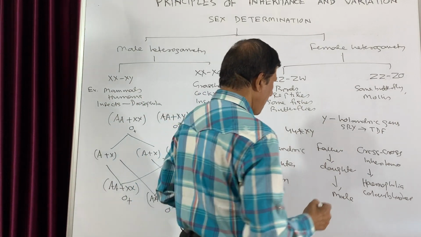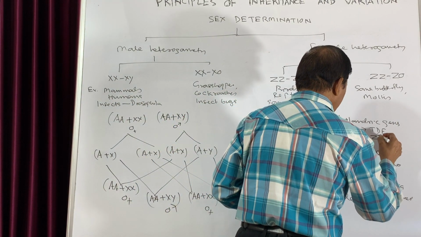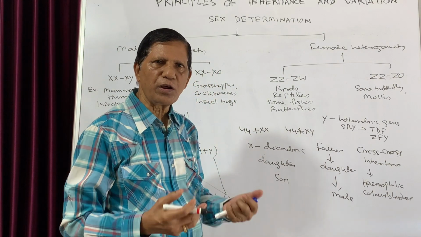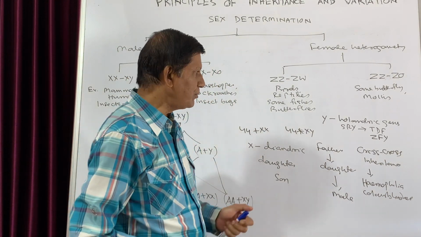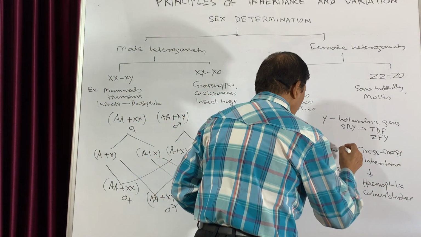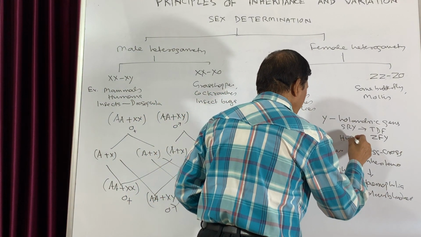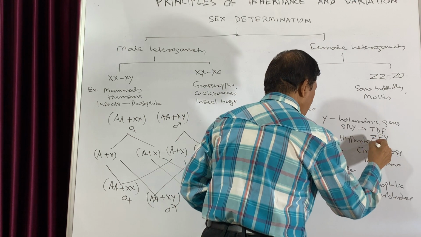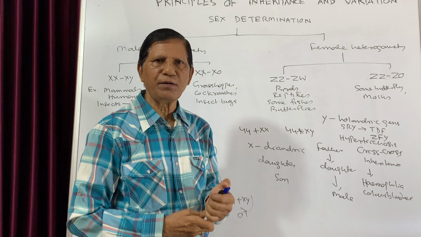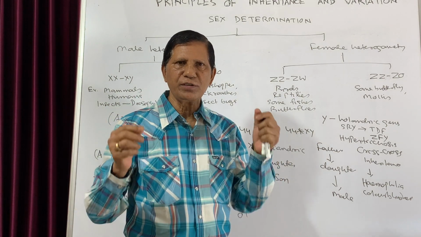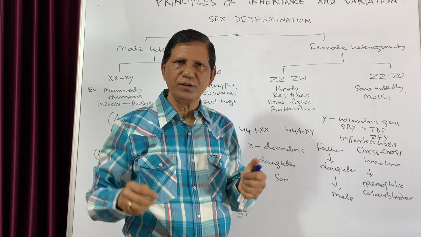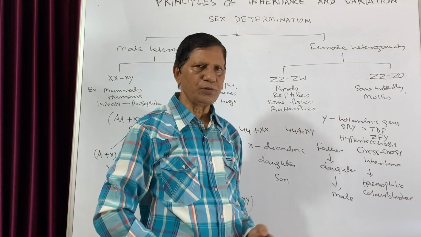There is also another gene known as ZFY, and this gene is responsible for sperm production. And usually another gene is present that is responsible for hypertrichosis. Hypertrichosis means you might have noticed that in some male persons long hairs are present in the pinna of the ears. So that is known as hypertrichosis.